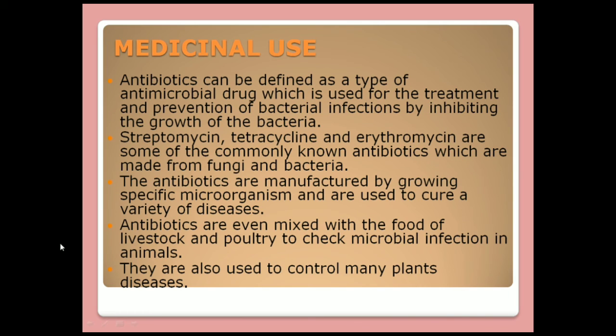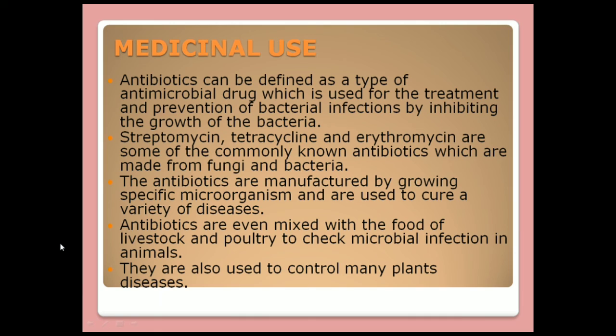Now see, antibiotics are mixed with the food of livestock. In various places, people are rearing different animals as their livelihood. So they mix the antibiotics in the food of the livestock and the poultry. Why do they mix the antibiotics?